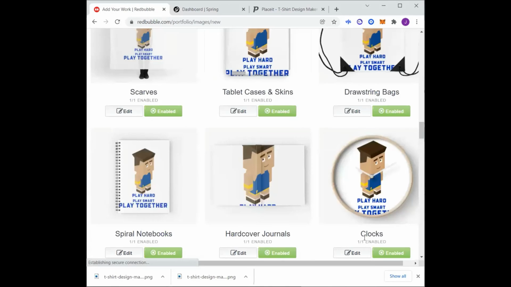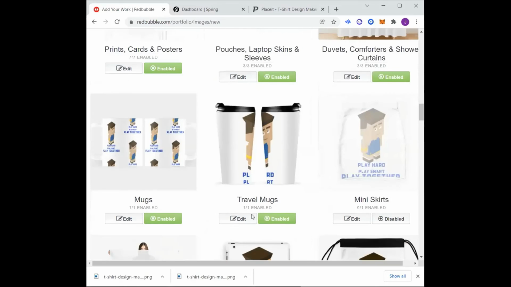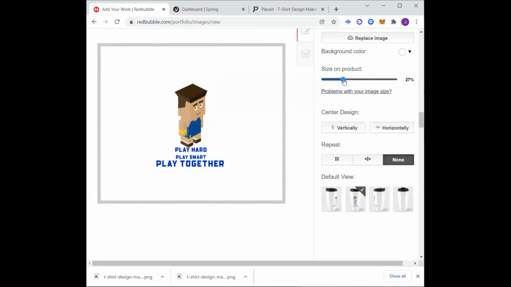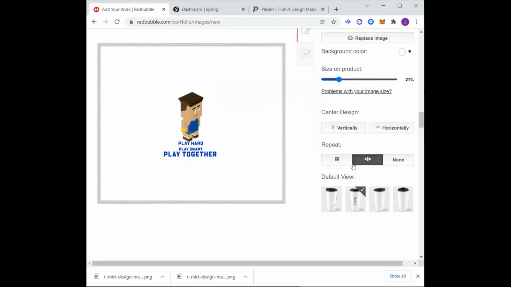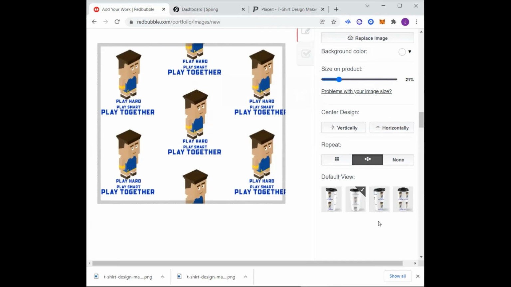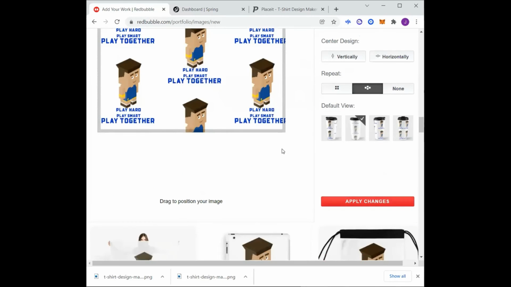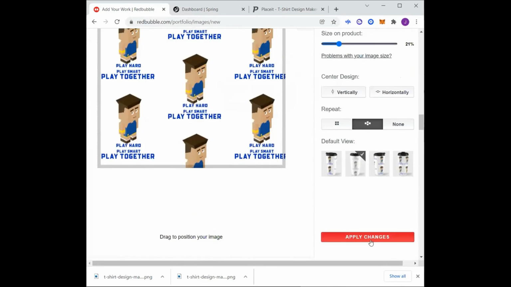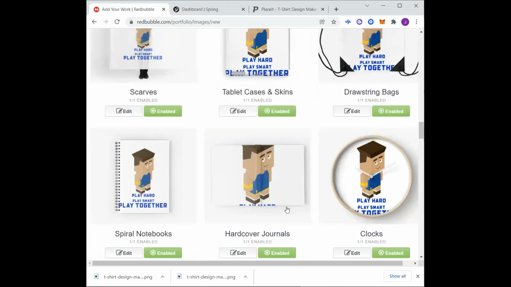And that's going to apply for several others. Here's a travel mug. I might want to do the same for this one right here. Shrink it down, and then have a little pattern going on like that. And I kind of like that. Let's see what it looks like up here. Again, you don't have to.